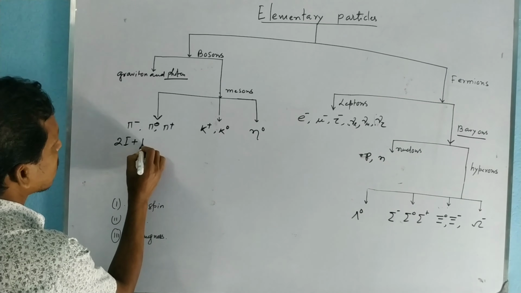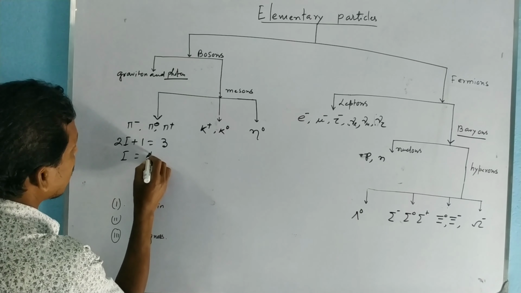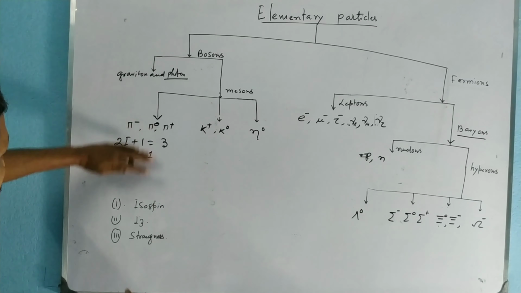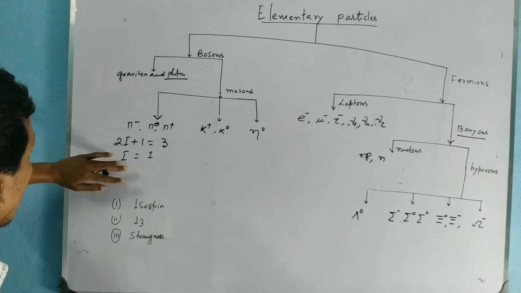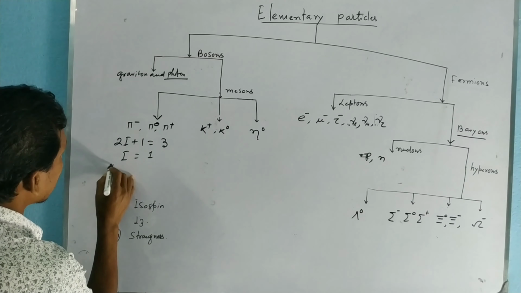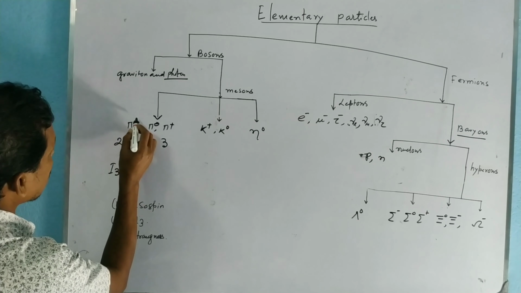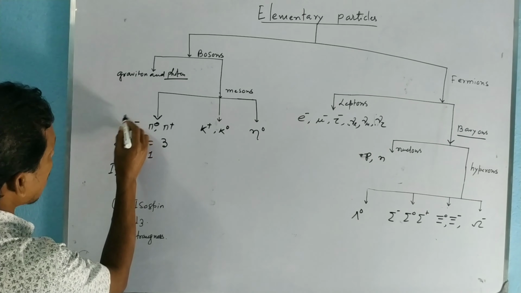Actually this is the multiplicity. So I equals 1, and the third component of isospin I3 is equal to minus 1 for pi minus, 0 for pi 0, and plus 1 for pi plus.